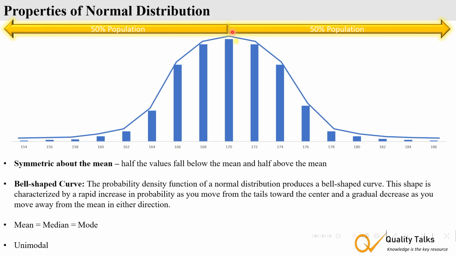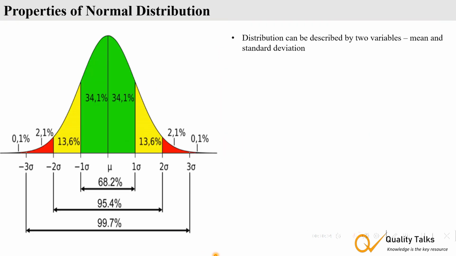It means it has only one mode. Normal distribution can be described by two variables, mean and standard deviation. So if we know the mean and standard deviation, we can describe the complete normal distribution. Only two variables are required, mean and standard deviation, and you can describe the complete model or complete normal distribution.